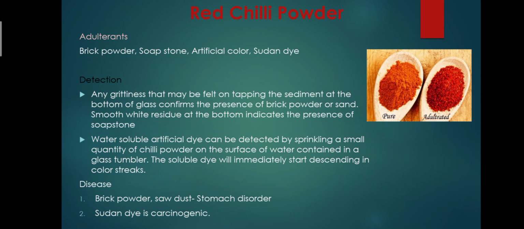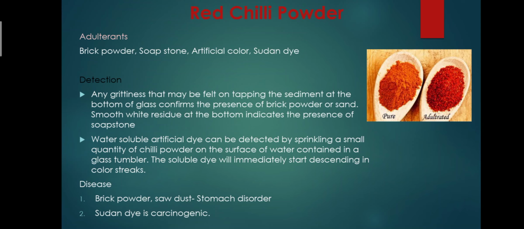Second one is red chili powder. The adulterants that are used are brick powder, soapstone, artificial color, and Sudan dye. And how do we detect the adulterants? Any grittiness that may be felt on tapping the sediment at the bottom of the glass confirms the presence of brick powder or sand. Smooth white residue at the bottom indicates the presence of soapstone.